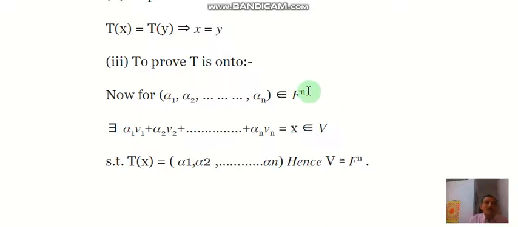In this way we choose one element of Fn and show that there exists its pre-image alpha 1 v1 plus alpha 2 v2 plus so on alpha n vn belonging to V. Therefore this is an onto mapping, and hence by 1-1, onto and linearity we can say that V is isomorphic to Fn.